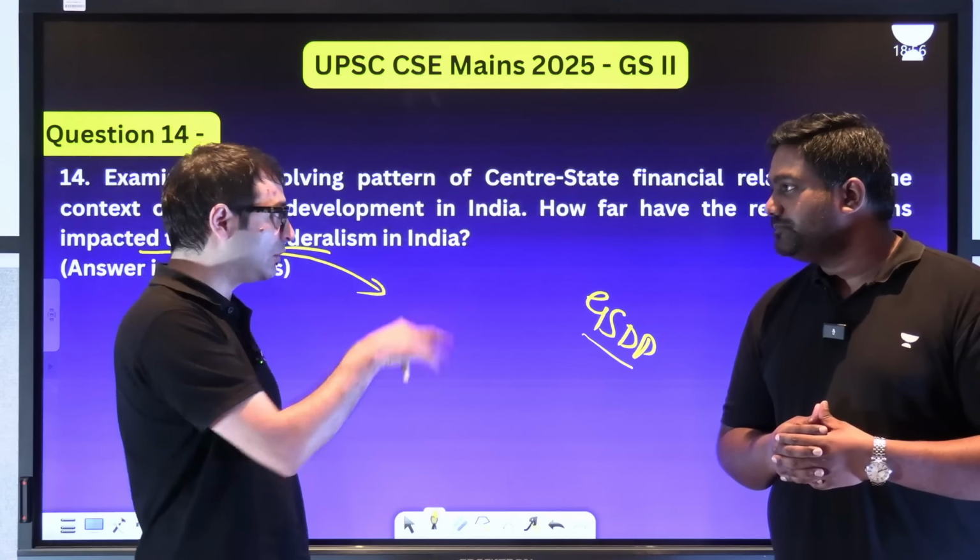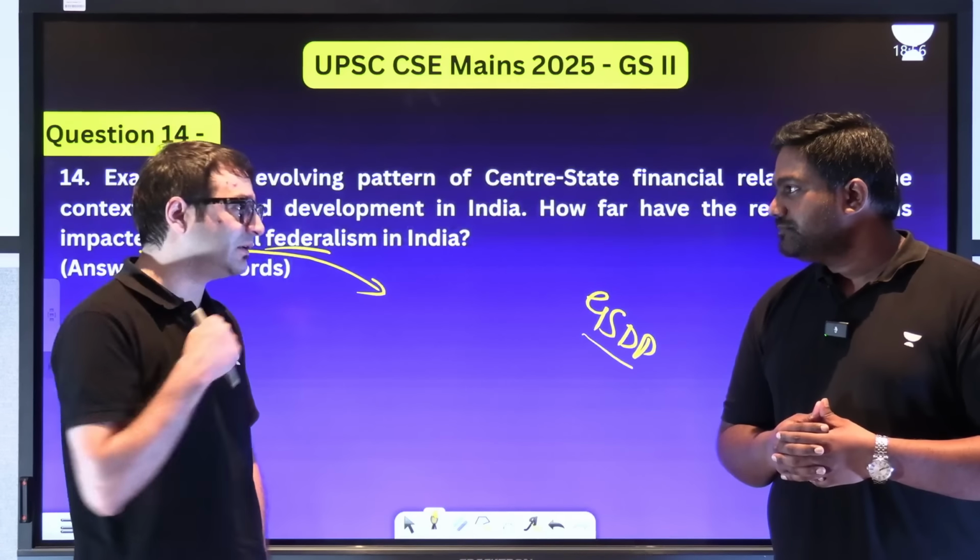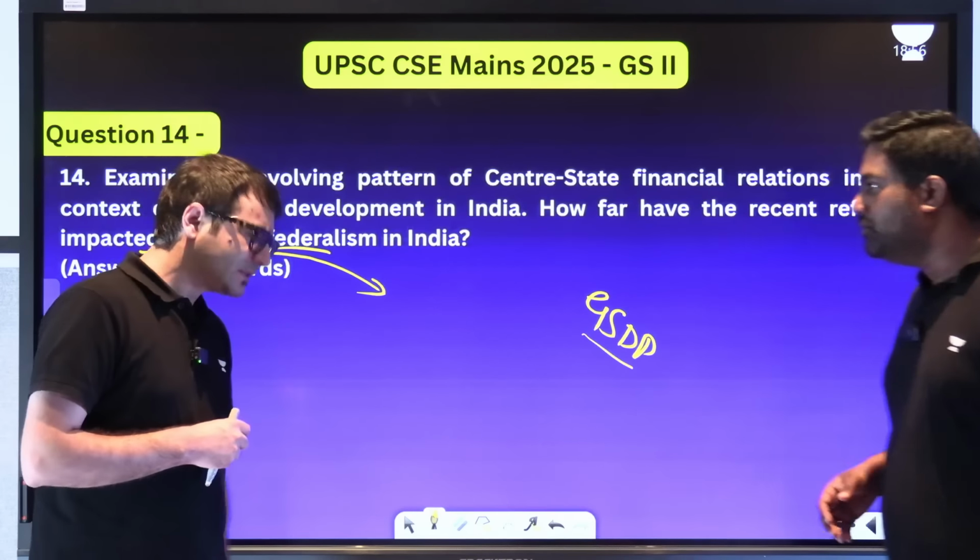But with these two judgments, although these are not reforms, but judicial interpretation, this has strengthened fiscal federalism in India. Swings the balance slightly. Slightly, yes.